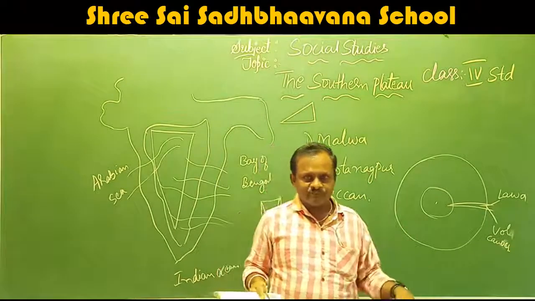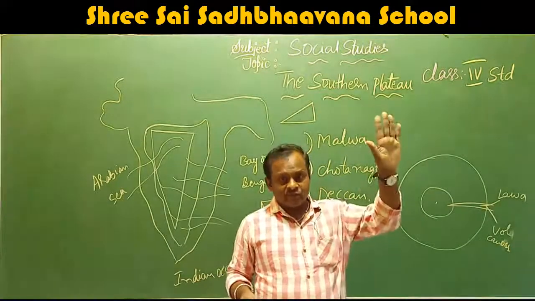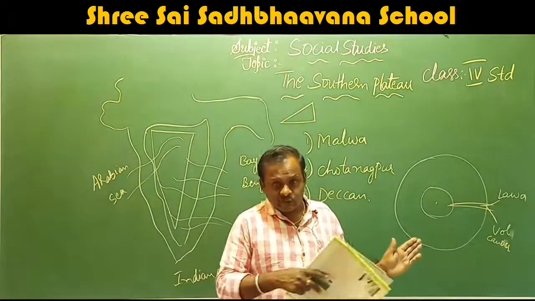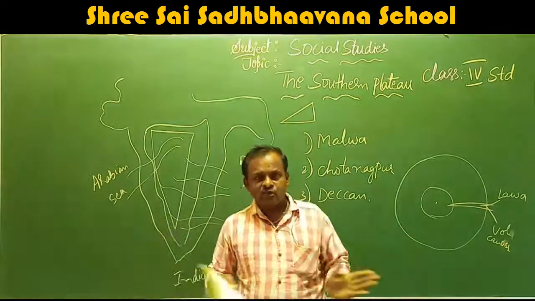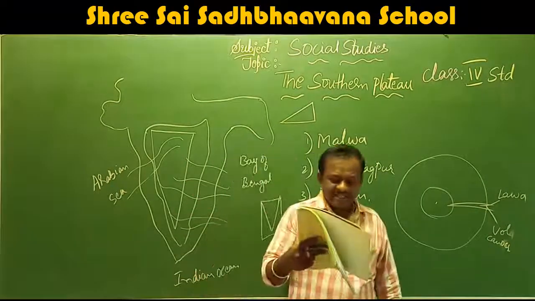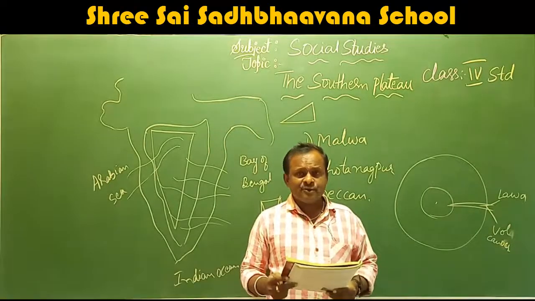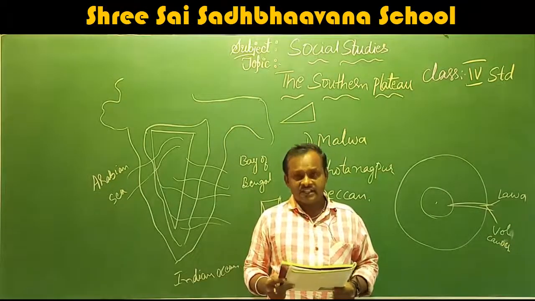Rivers flow towards the slopes, not towards the higher places. So in this region the slope is on that side, so they flow to that side and join the main rivers Ganga and Yamuna. Next, come to our Karnataka Sharavati river.